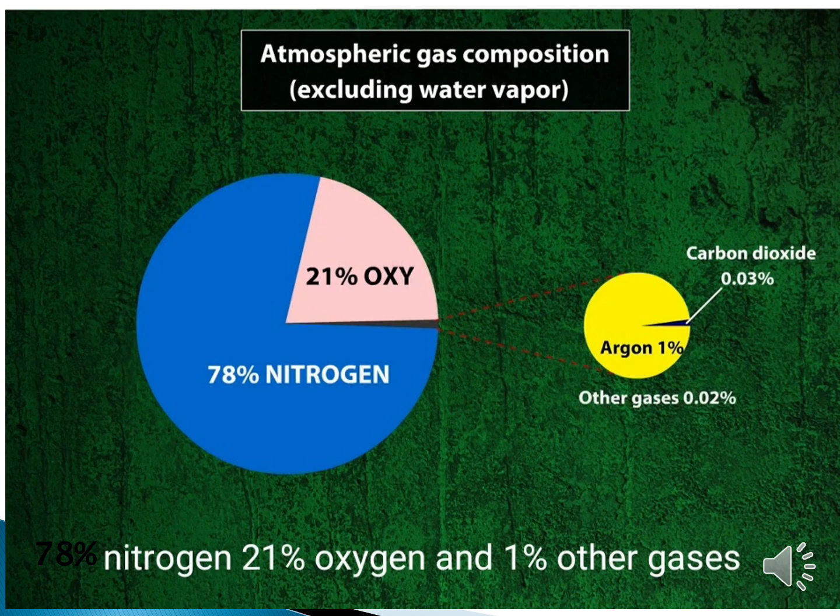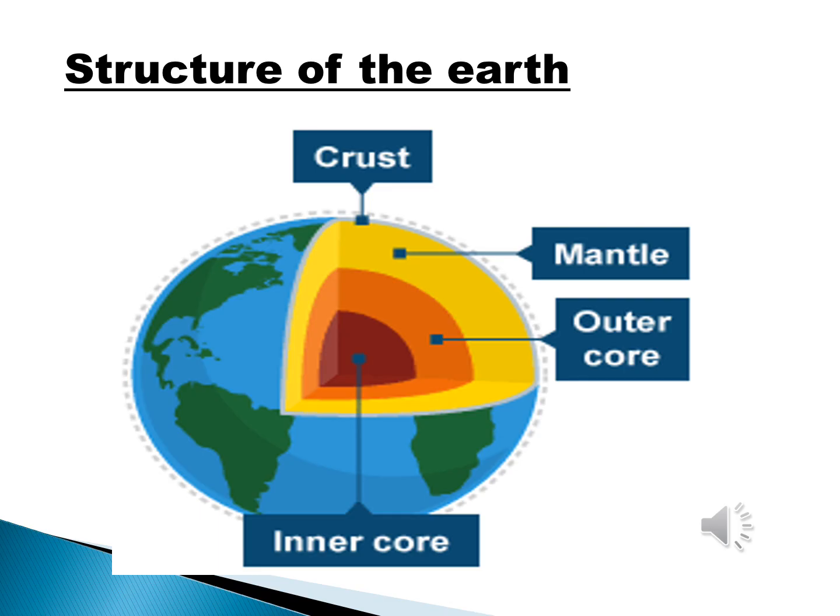Okay, then turn to page 42. Structure of the earth. The earth's structure consists of three parts. They are crust, mantle and core. Okay, crust, mantle and core.